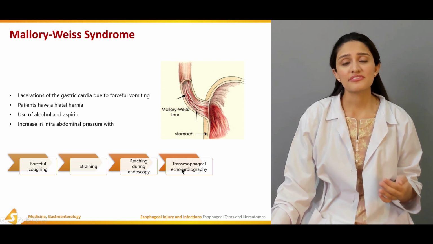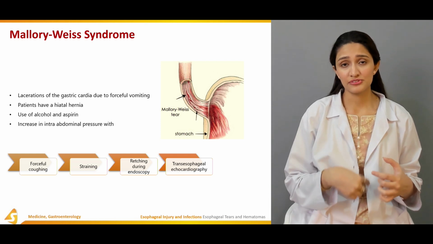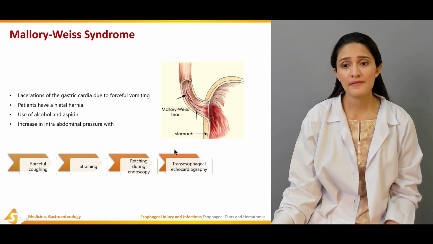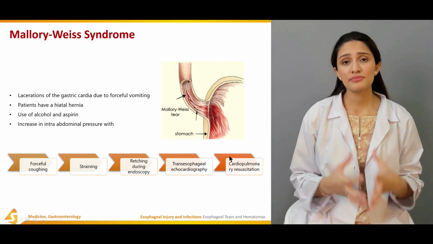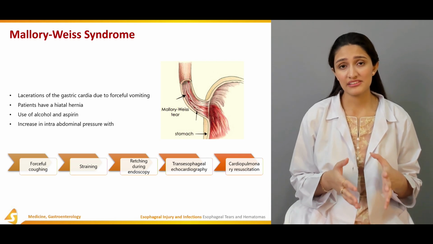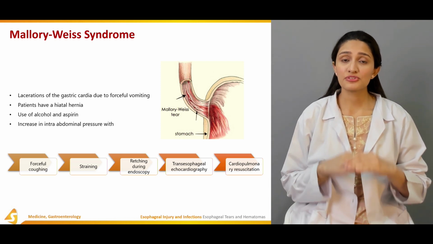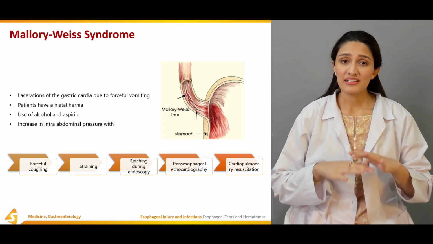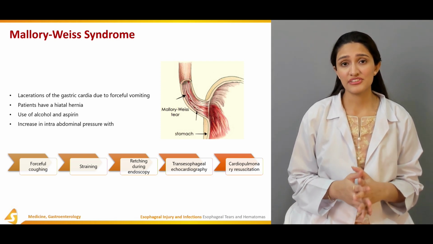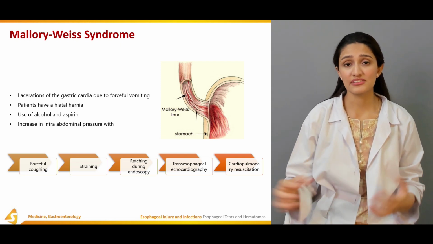Transesophageal echocardiography, which I've mentioned before, is a probe that is passed through the esophagus to visualize the heart. And other than that, cardiopulmonary resuscitation: during CPR, the doctor pushes very hard on the chest wall of the patient, and this can also cause lacerations and perforations within the esophagus.